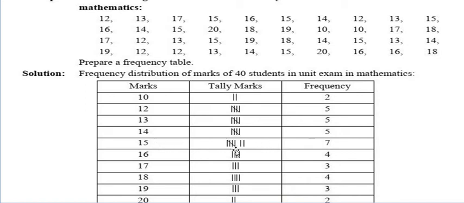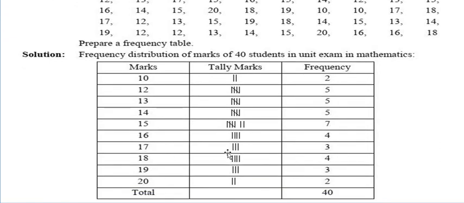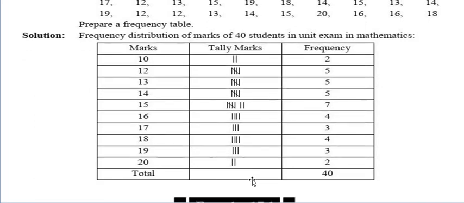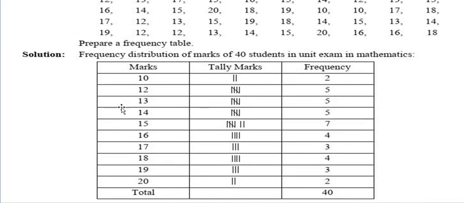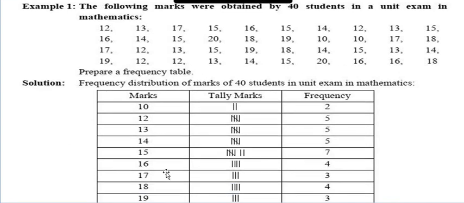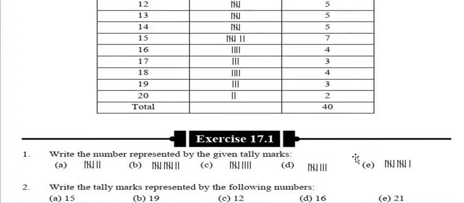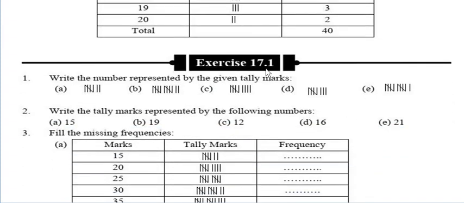15 is repeated for 7 times. You can see 1, 2, 3, 4, 5 and 6, 7. So total repetition is 7 times. So the frequency will be 7 here. 16 for 4 times, 17 3 times, 18 4 times, 19 3 times and 20 will be repeated for 2 times. So this is the frequency table. This is a very easy exercise, and you just have to draw this frequency distribution table, and whatever question you are given, you will be arranging it from the lower to the higher number, and you'll be drawing the tally marks and the frequency. That much only is the lesson of this.